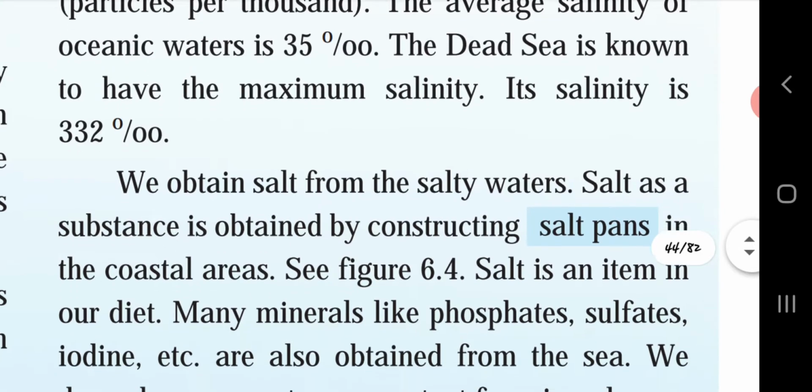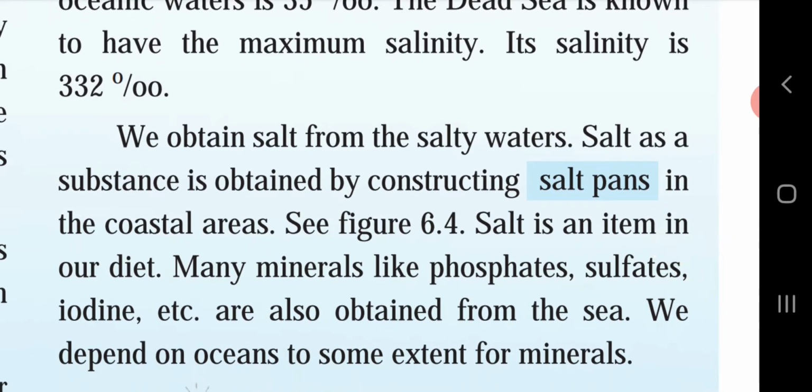We obtain salt from the salty waters. Salt as a substance is obtained by constructing salt pans in the coastal areas. So we can collect the salt from the salty water. From fresh water, we cannot collect the salt because the proportion of the salt in that water is less. So where will we get the salt? From the ocean water or from the sea water. So the salt pans are constructed beside the seas or oceans.